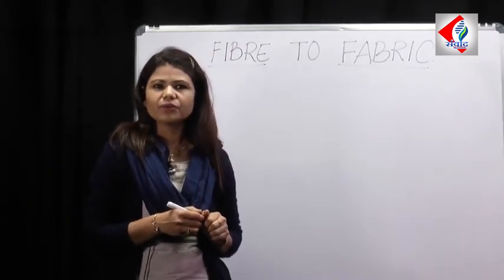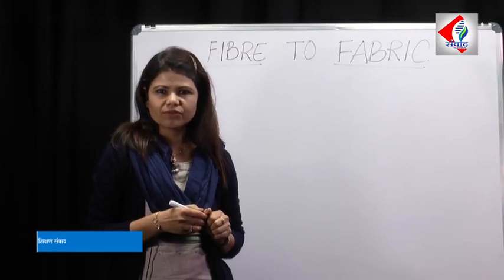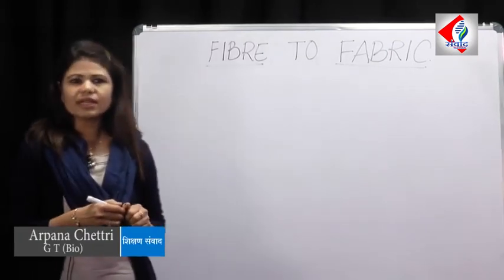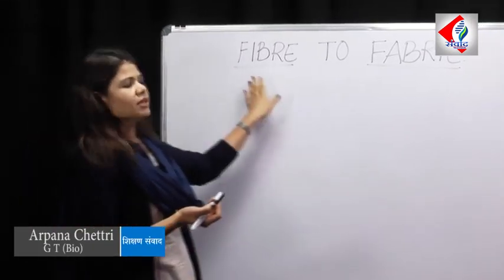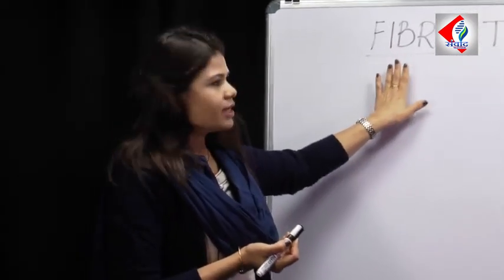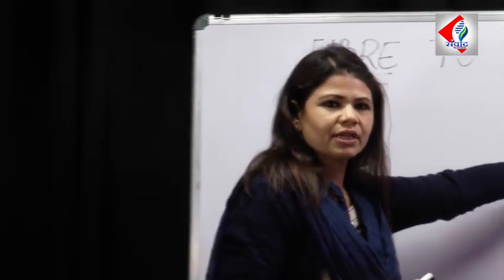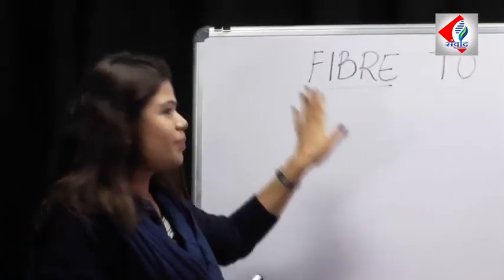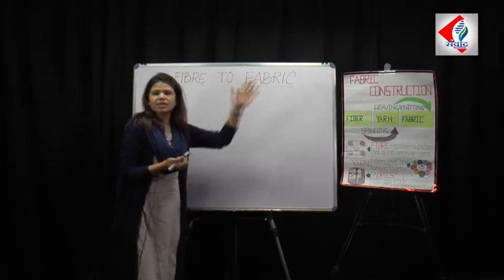Have you ever thought where these pieces of clothes have come from? Well, students, let me tell you, they have come from the raw material which is called fiber. So fiber makes the fabric, and fiber is the basis on which fabric is made.